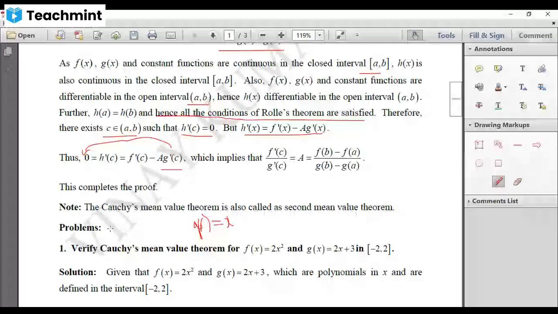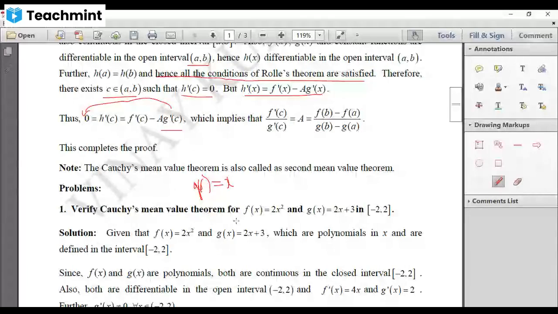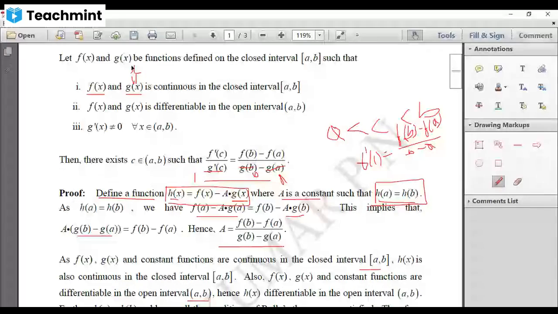Verify Cauchy's mean value theorem for f of x equal to 2x square and g of x equal to 2x plus 3 in closed interval minus 2, 2. Now, as usual, we have to verify all these conditions. Your f of x and g of x must be functions defined in the given closed interval, and they must be continuous and differentiable in the open interval, and the derivative of g of x is not equal to 0. Then we can say that there exists c satisfying this condition, and we can find the value of c. Let us see that.